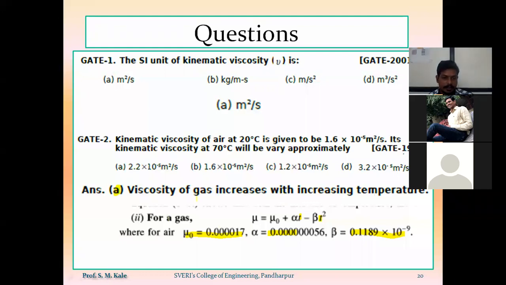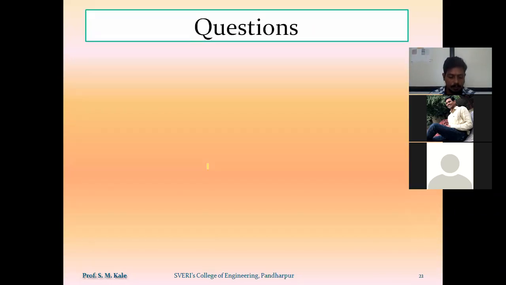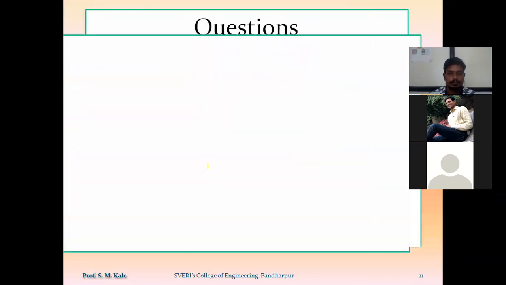So here you will get the value of mu, not nu. Whatever values they have provided are values of kinematic viscosity. So based on dynamic viscosity, first of all, you will get the value of dynamic viscosity at 70 degrees centigrade. After that, you have to calculate the kinematic viscosity. Kinematic viscosity is nothing but dynamic viscosity divided by mass density. By using that formula, you have to solve the question.